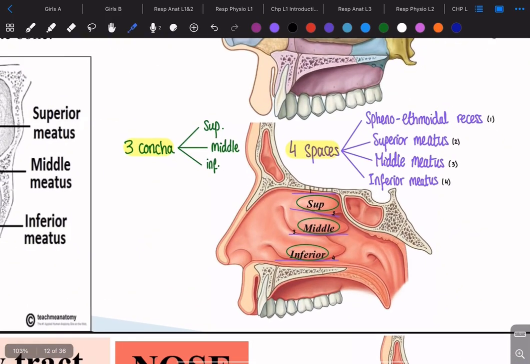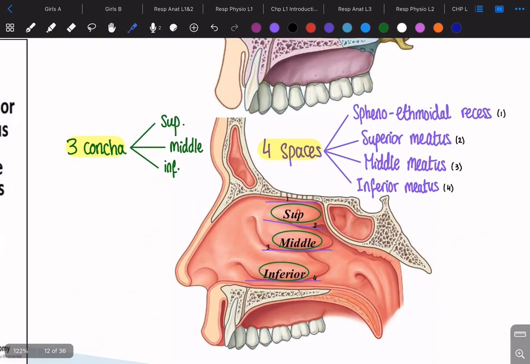Now let's see them in detail. So we said here superior, middle, and inferior. So what are the names of the spaces? We need to name the spaces. Any space is going to be known as meatus. So if superior has a space underneath it, we're going to call it superior meatus. The middle has a space underneath it, we're going to call it middle meatus. And inferior, same thing, has a space underneath it, we're going to call it inferior meatus.